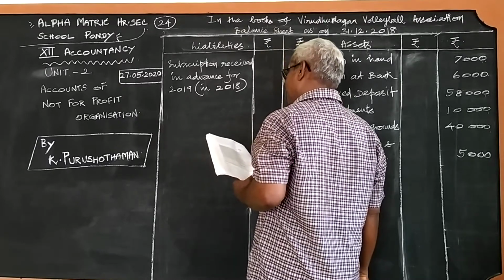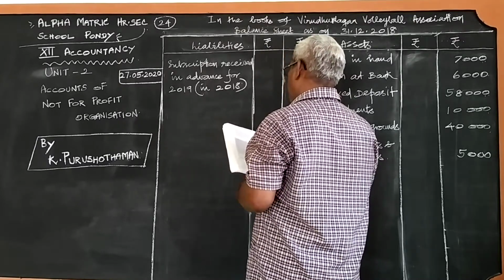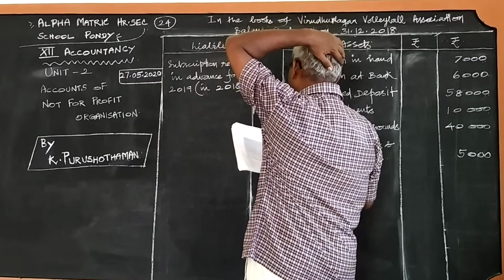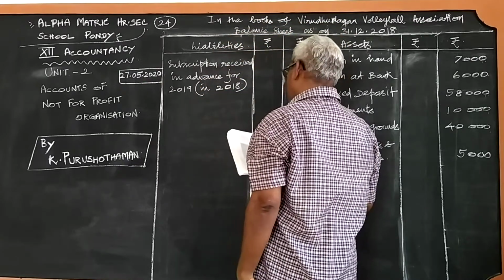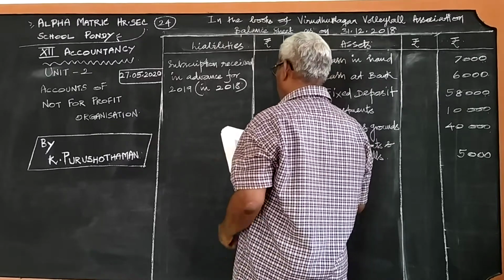Then the next item is subscription 5,000 related to 2017 is still due.